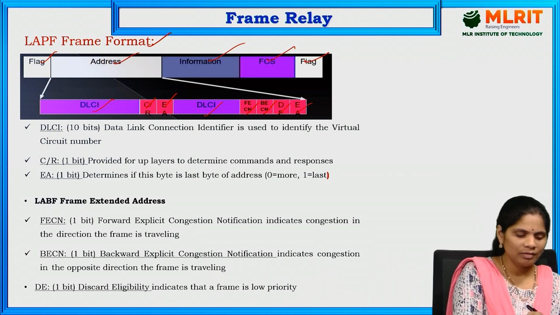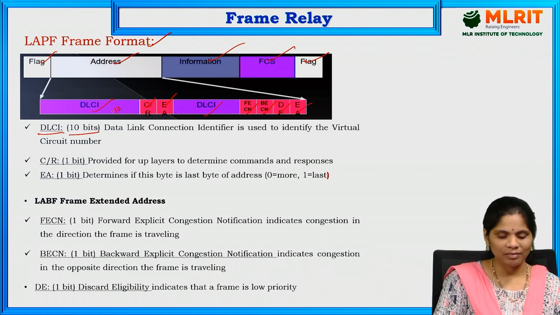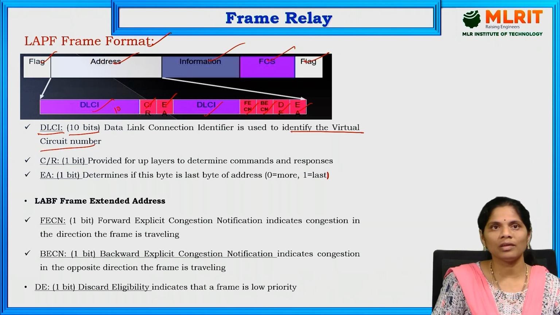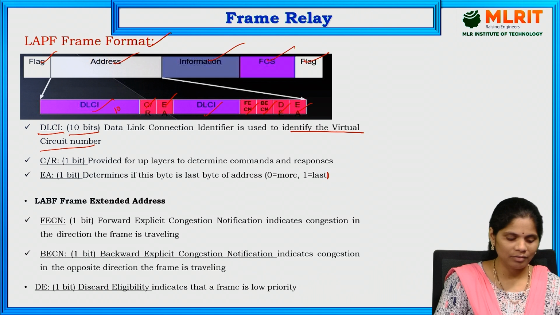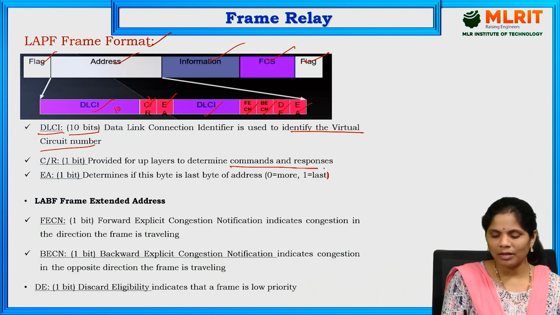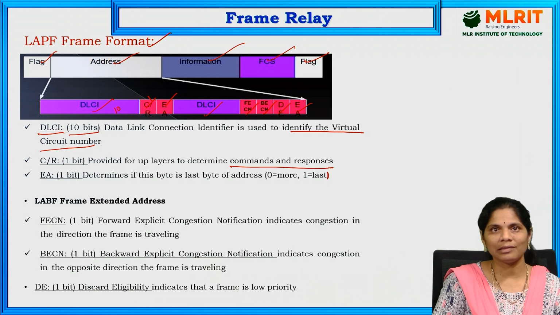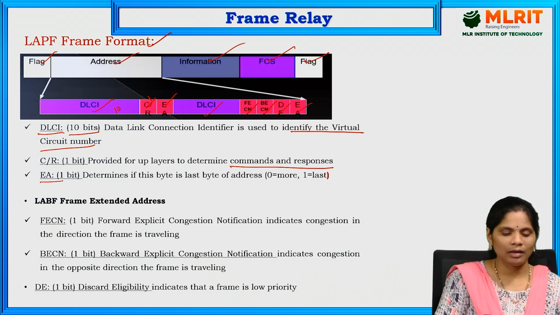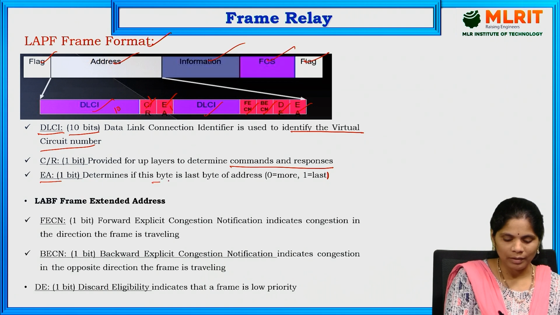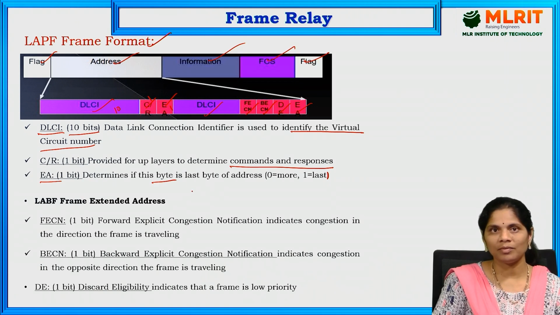See first what is DLCI here. DLCI has a length of 10 bits. Mainly for identifying the virtual circuit number, we are going to use the DLCI. And next, CR has only 1 bit, and mainly for determining the commands and responses we are going to use the CR. And next one is the EA. It also has only 1 bit. It is mainly for the last byte address, that may be zeros and ones.